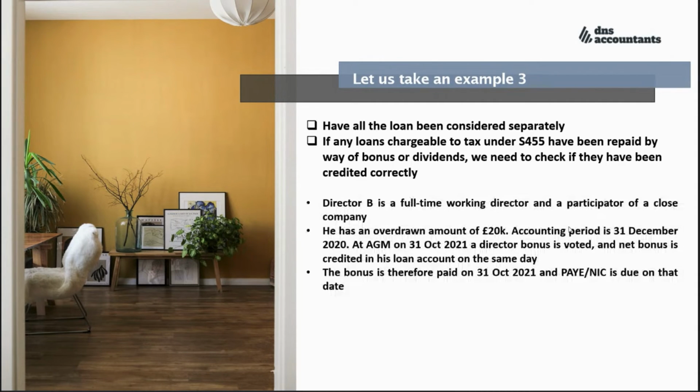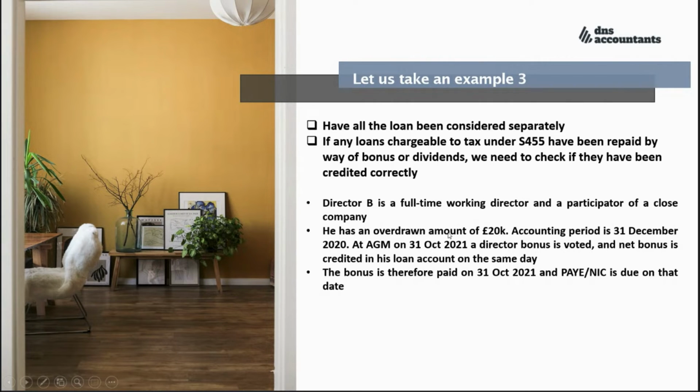Let's see another example to help us understand why separate accounts are a priority option, because it can help you credit the account correctly. Director B is a full-time working director and a participator of a close company. So the first condition, check.